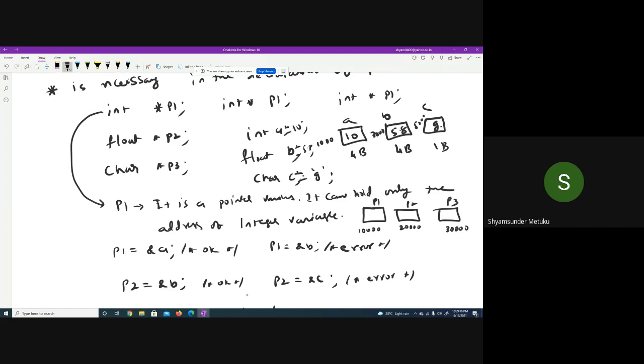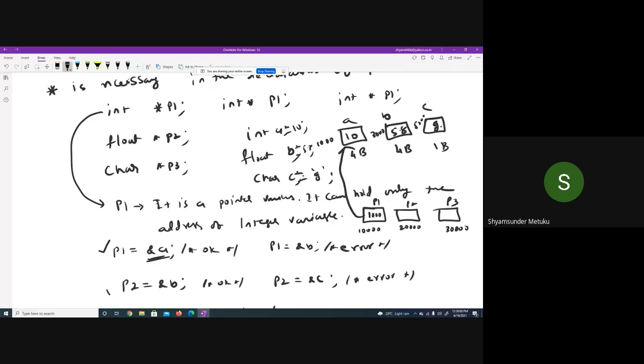The moment you assign p1 is equal to ampersand a, what does ampersand a indicate? Respond. Address of a. What is the address of a? 1000. So immediately p1 is going to be updated with the contents of 1000. This is a location. There is a link established now, because this memory is a pointer variable, so that it can hold the address. Address of which location? 1000th location, isn't it? Yes, sir. So there is a link established between the variable a and the variable p1 the moment you use this statement.